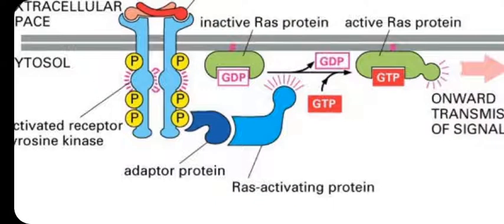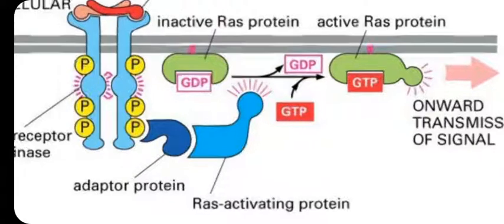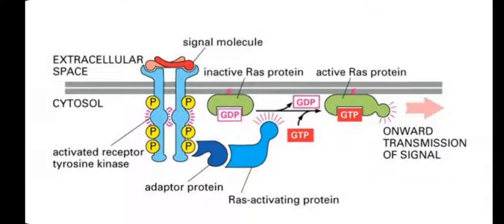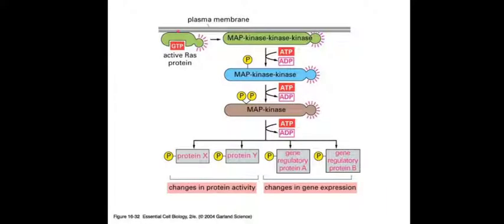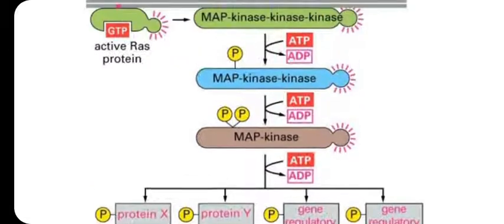Now the enzyme kinase will be there. Now it is going to activate the RAS protein. The activated RAS protein having GTP now translates the signal downward. So transmission of the signal will take place. Now it will be diffusing the signal molecules downward. Activation of RAS protein requires